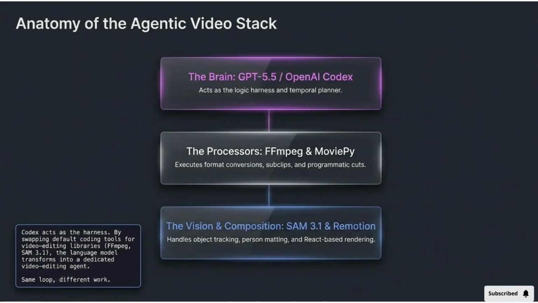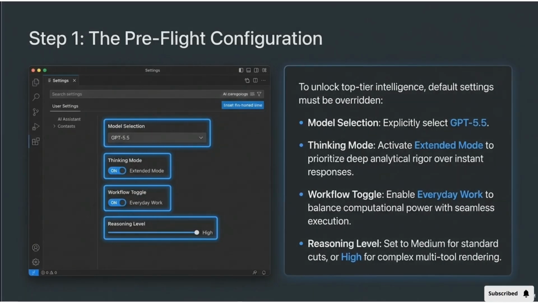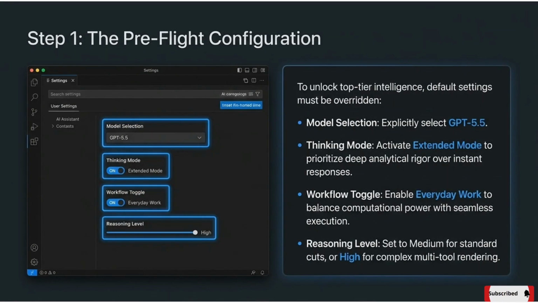The agentic video stack has three key parts: the brain, which acts as the logic and temporal planner, the processors, which execute programmatic cuts and conversions, and the vision and composition, which handles object tracking and rendering. Standard chat interfaces fail for video because they generate static text. Agentic systems, like OpenAI Codex, provide deep integration with local tools, run scripts directly, and update multiple files simultaneously for true video reauthoring.